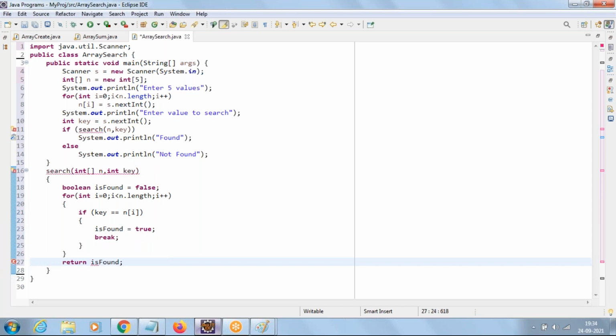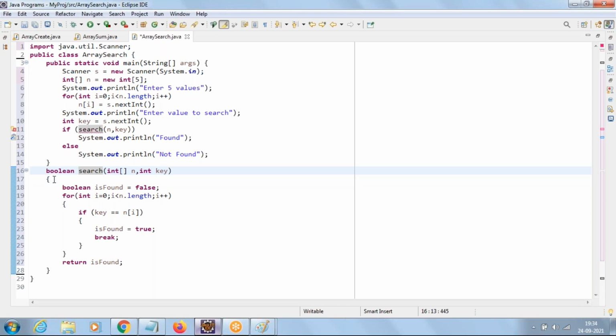If the element is present in array, the value of isFound will become true. If the element is not present in array, the value of isFound will remain as it is, false, so we'll return that value. So if the element is found, we'll return true. If not found, we'll return false. And since the search method is returning true or false, the return type is boolean.